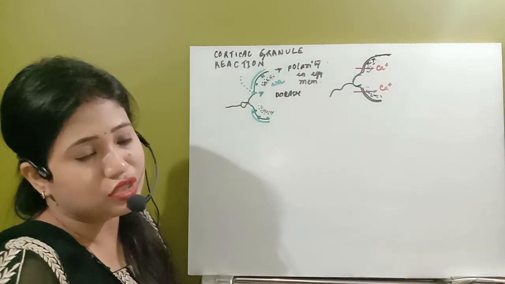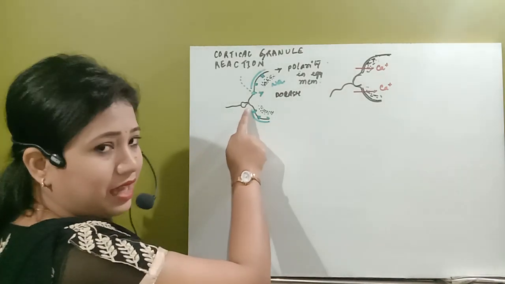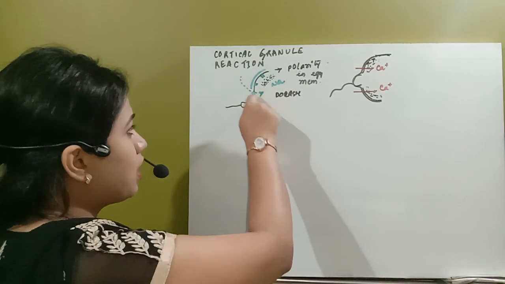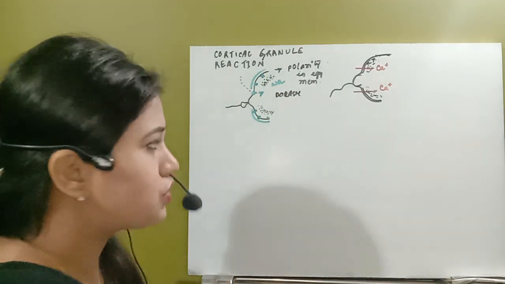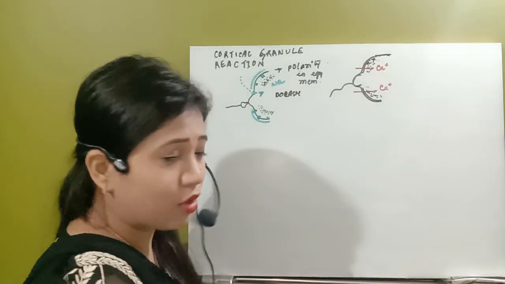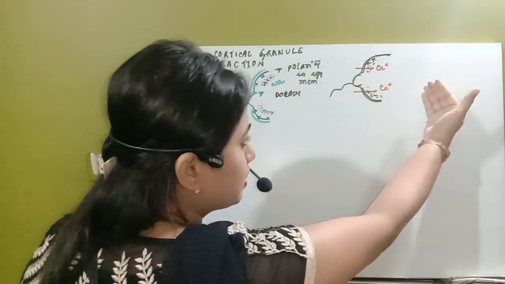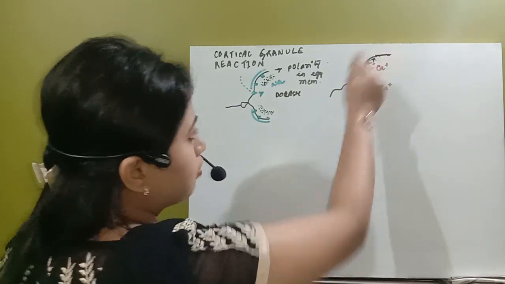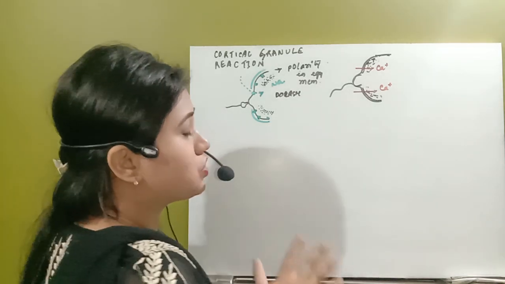So this is the reaction. This is called the cortical granule reaction. What is happening? The egg attaches with the sperm head and a fertilization cone is developed. Sodium ion inflow occurs and the egg membrane gets depolarized. Due to the depolarization, the calcium ion channels open, calcium ion inflow occurs, and that induces the extrusion. That means calcium ions will extrude the cortical granules from the dense egg cortex towards the egg membrane or vitelline membrane.